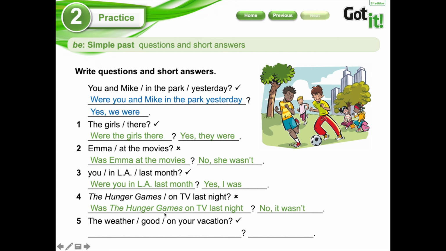Because I am talking about the Hunger Games, about the movie, porque estoy hablando de la película. Okay. Number 5, the weather good on your vacation. Was the weather good on your vacation? It's positive, so it's a yes. Yes, it was. Why again it? Because we are talking about the weather, okay?